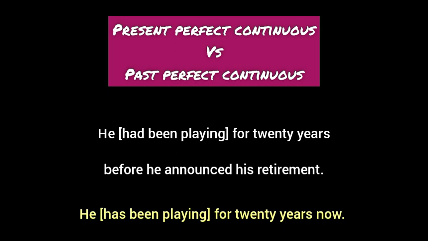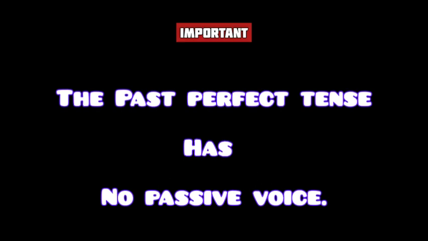On the other hand, in the second sentence, he has been playing for the last 20 years. The verb has been playing is in present perfect continuous tense. It shows that his act of playing began in the past, but it still continues. It is still going on for a long time. Finally, please note that the past perfect continuous tense is not used in passive voice. We cannot change a past perfect continuous sentence into passive voice.